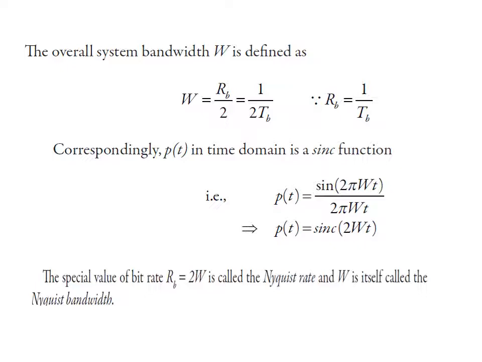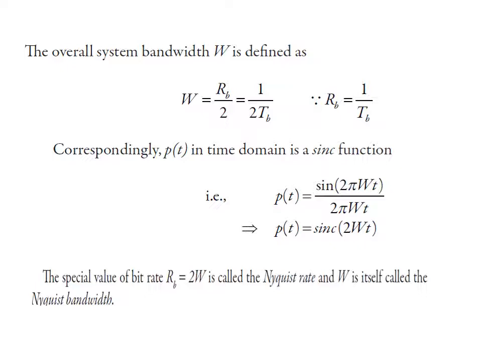Now, the special value of bit rate RB equal to 2W is called the Nyquist rate, and W is called the Nyquist bandwidth.